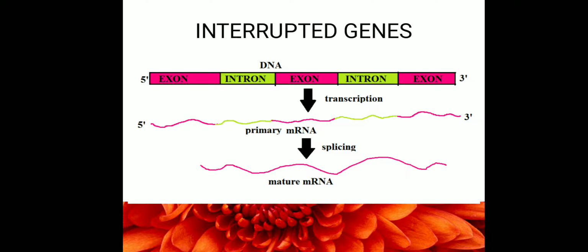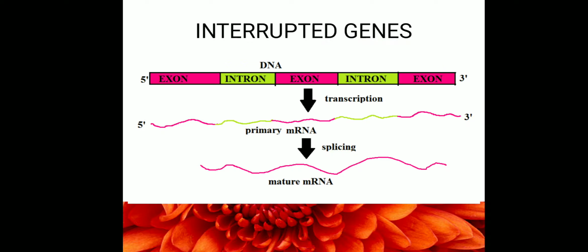In almost all eukaryotic genes, the coding regions are interrupted by few to several non-coding regions, and these non-coding regions we call introns. The coding region is interrupted by non-coding regions called introns. Such genes we call interrupted genes.